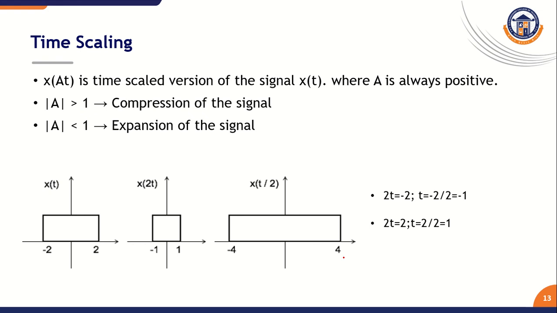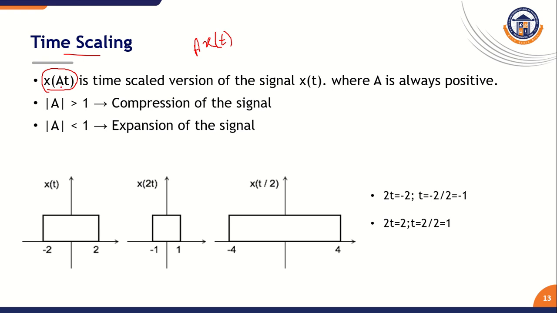Next, we are going to discuss the concept of time scaling. We already discussed the concept of amplitude scaling. In amplitude scaling, the signal is written as a into x of t. Here we are going to perform time scaling, and from this indication we can identify what kind of operation we need to perform.